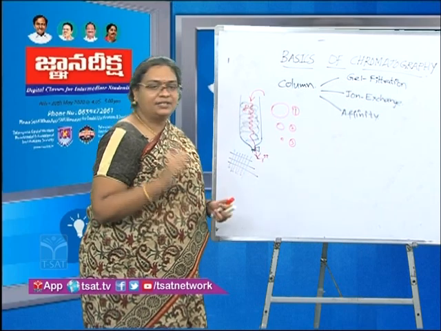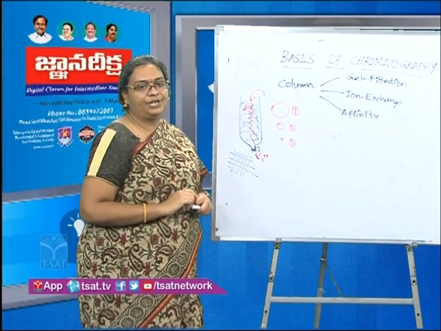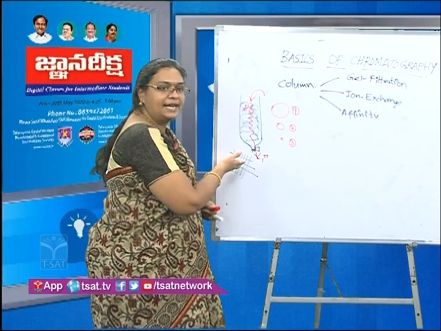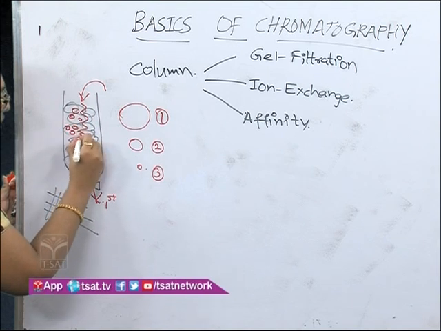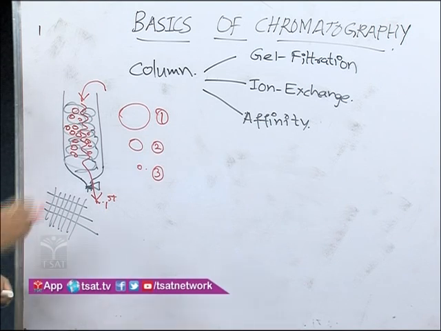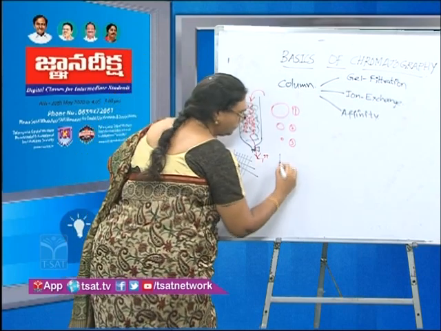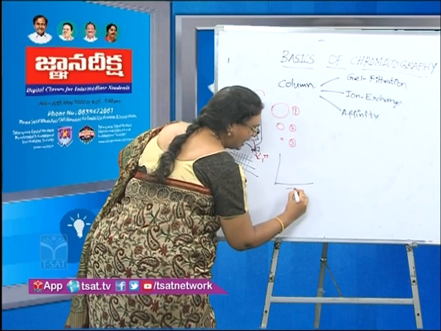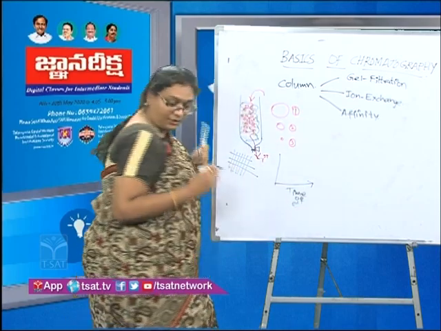And the smallest molecular size particles will be the last to get eluted out because they get trapped inside the mesh formed by the matrix. This takes relatively larger time, and thereby they will be eluted last. Okay, so let us see if we draw a graph taking time on the x-axis, time of elution. I'll draw it at the top.